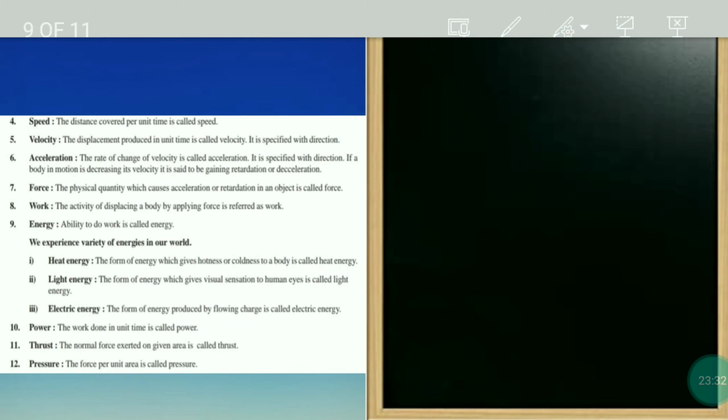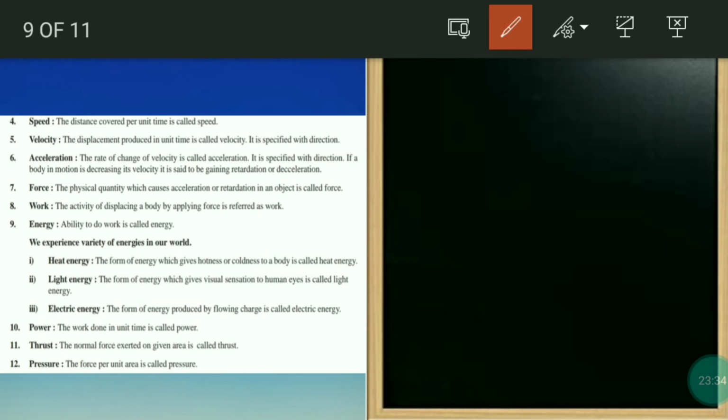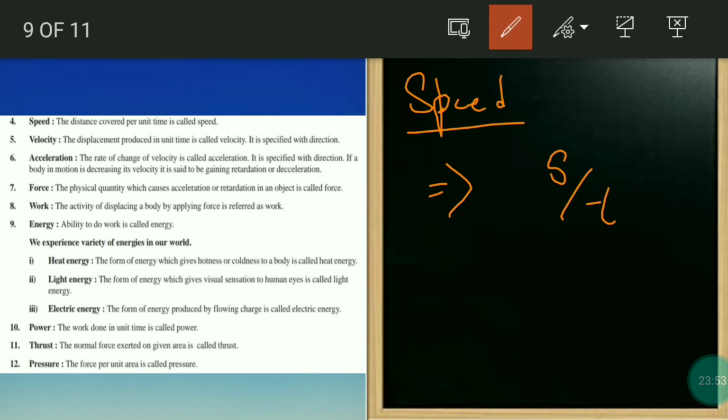Okay, now we will see the next slide. There are many derived physical quantities, but we are learning 12 for now. Okay, now speed we will see. The distance we will represent with S, covered per unit time. Per unit time means division, right? So speed is S by T, that means distance covered by time.